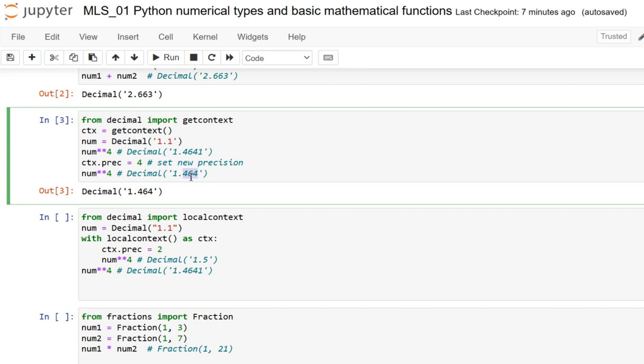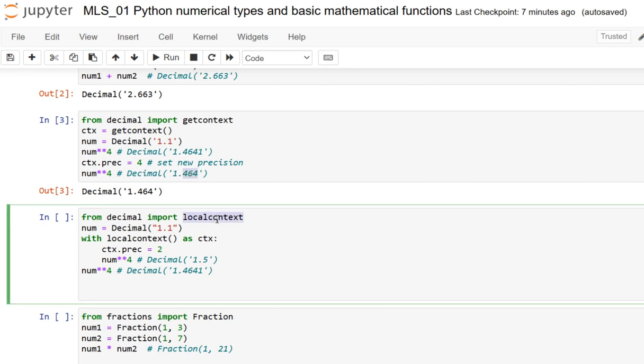And yes, dear friends, the context can even be set locally by using the localcontext function, which returns a context manager that restores the original environment at the end of the with block. So here I have specified a with block, using the same 1.1, and when calculating the decimal here, I have set the precision as 2.